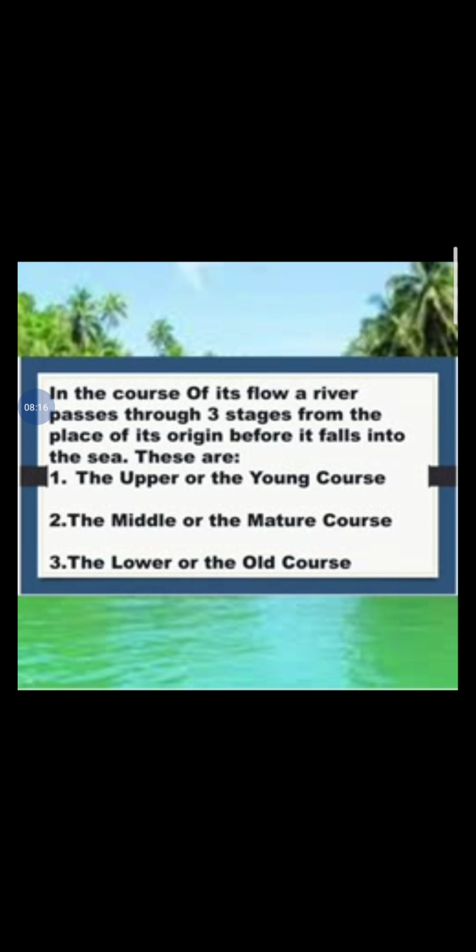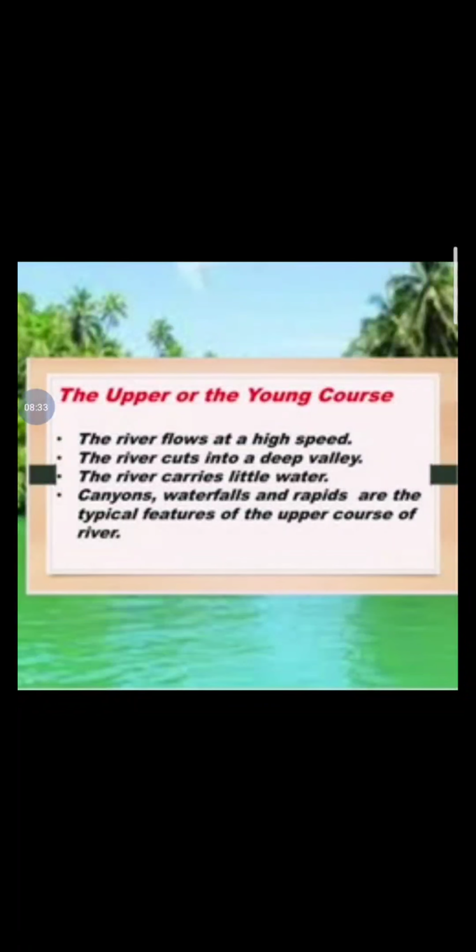In the course of its flow, a river passes through 3 stages from the place of its origin before it falls into the sea. These are the upper or the young course, the middle or the mature course, and the lower or the old course. In the upper or young course, the river flows at high speed and cuts into deep valleys. The river carries little water. Canyons, waterfalls and rapids are the typical features of the upper course of the river.